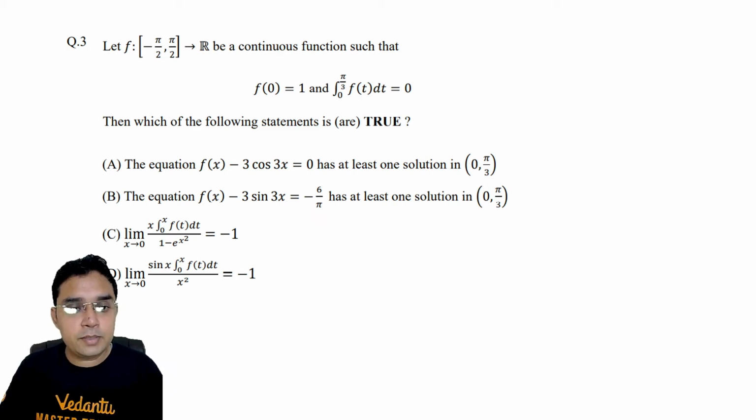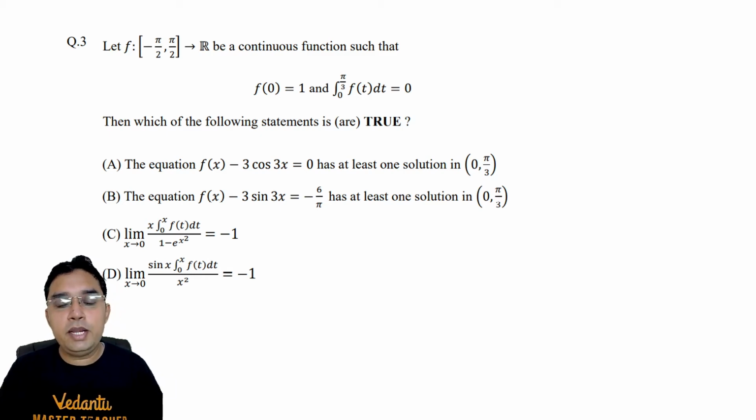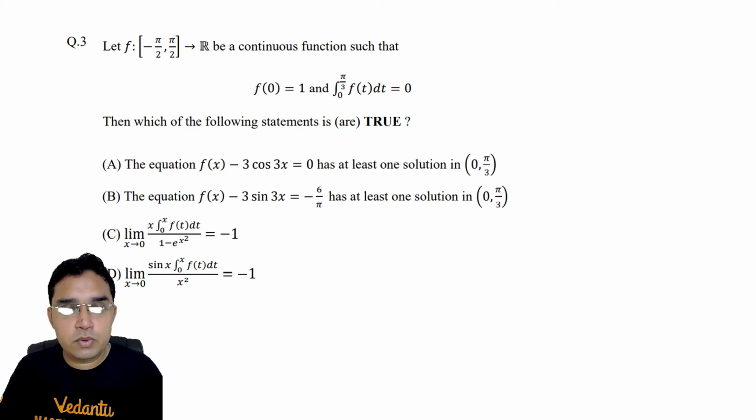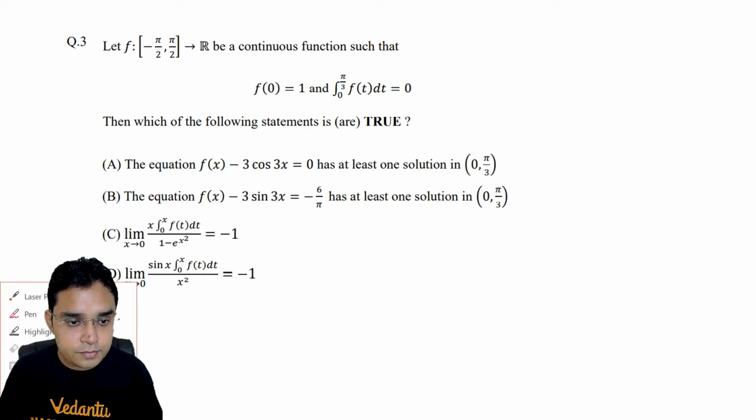C. The limit as x approaches 0 of x times the integral from 0 to x of f(t) dt, upon 1 - e^(x²), is equal to -1. And D. The limit as x approaches 0 of sin x times the integral from 0 to x of f(t) dt, upon x², is equal to -1. Okay, so let us solve this question one by one.